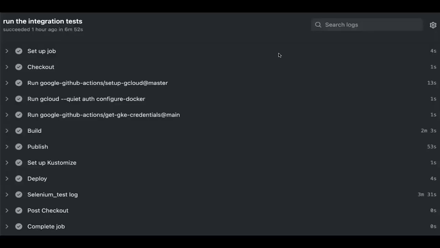The image here is an overview of our integration test. We are able to know time consumed of each step. There is a section called Selenium test log. This is the place that we could check our log, and it will indicate our test is success or failure.